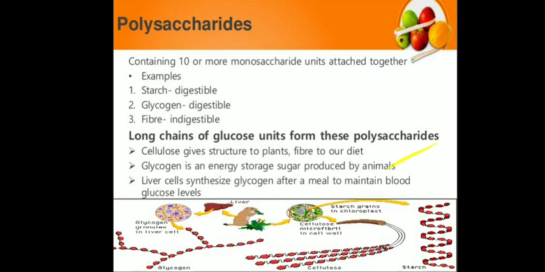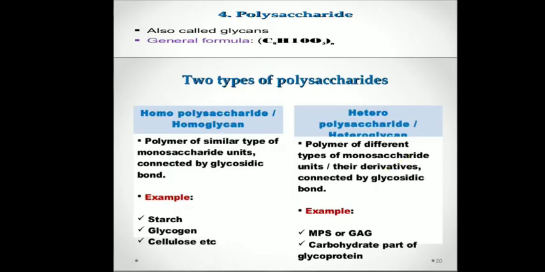Then the general formula of polysaccharide is C6H10O5 in brackets with n. Here n indicates the number of C6H10O5 units connected to each other with the help of glycosidic bond, which forms a larger structure.